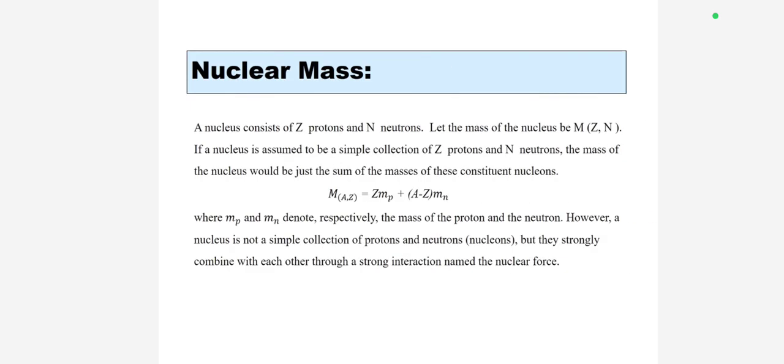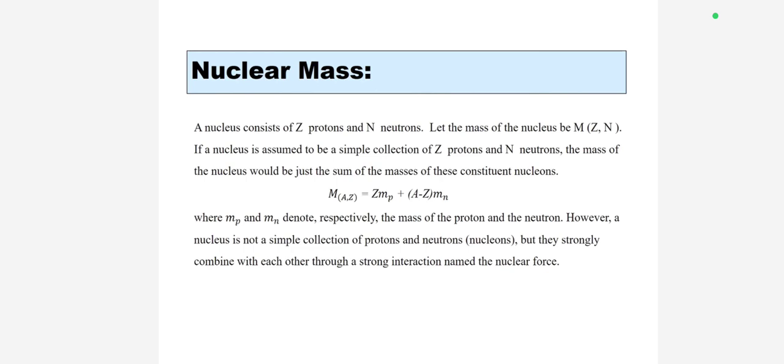And then nuclear mass. Our nucleus consists of Z protons and N neutrons. Let the mass of the nucleus be M. If our nucleus is assumed to be a simple collection of Z protons and N neutrons, the mass of the nucleus would be just the sum of these constituent nucleons.